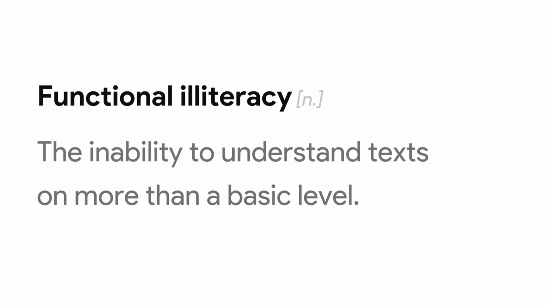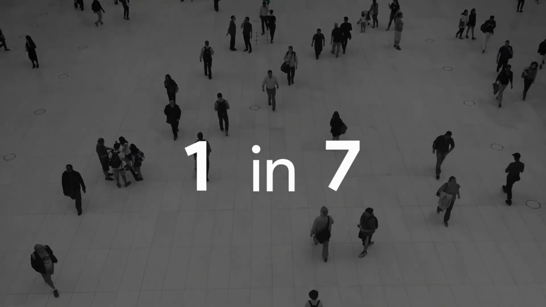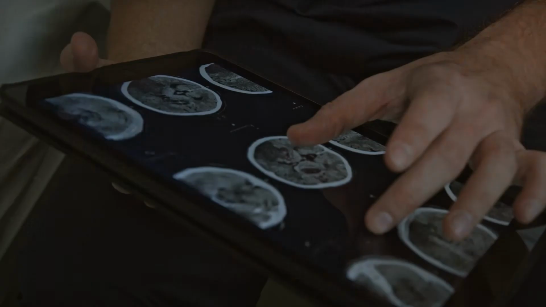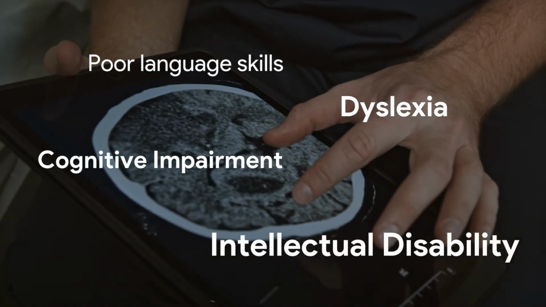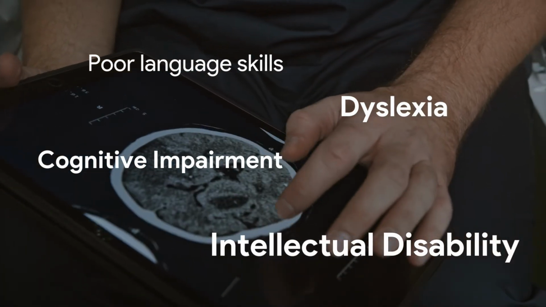The concept of functional literacy is based on the UNESCO definitions, which cover a continuum of proficiency levels rather than a dichotomy. You didn't understand the meaning of the sentence? Functional illiteracy, the inability to understand text on more than a basic level, is the reality for 1 in 7 people worldwide. Among others, one common cause is intellectual disabilities.